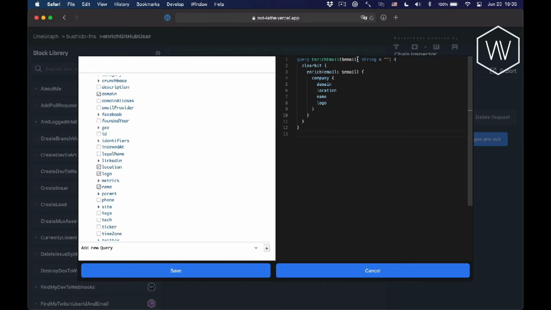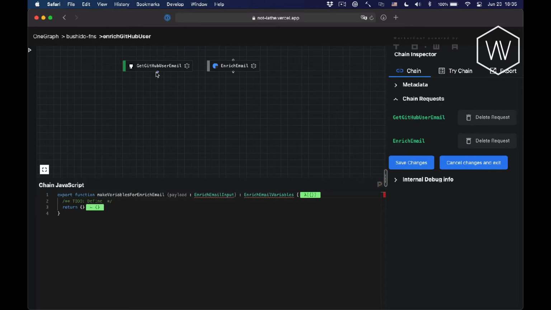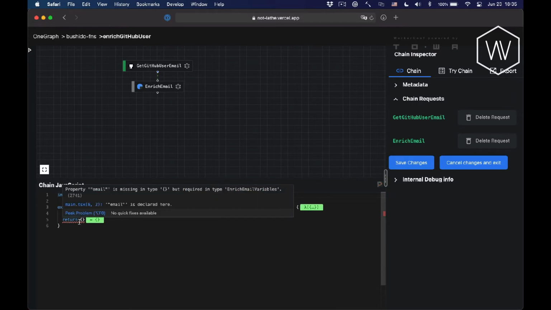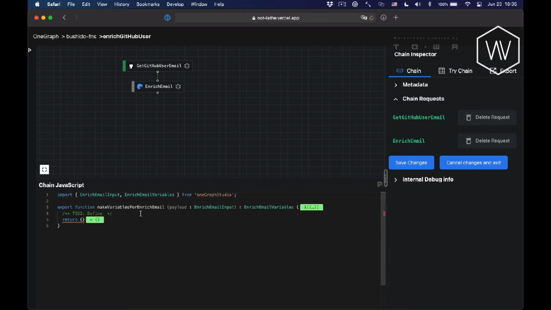So again, I can see the inputs and the exact output. So now I'd like the data from the GitHub user email to flow into the enrich email. And I'm getting an error immediately because it's telling me that this enrich email requires an email input. So we can go ahead and start computing that.